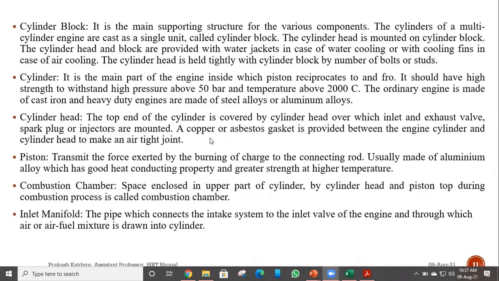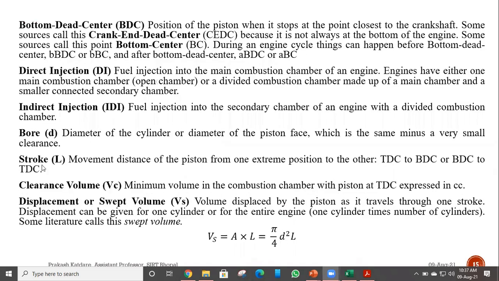Then after this clearance volume, displacement volume, we have one more term, that is bore. It is the diameter of the cylinder or diameter of the piston face, simply denoted by small d, and the unit usually used is millimeter. To define the bore, what unit are we using? We are using millimeters.